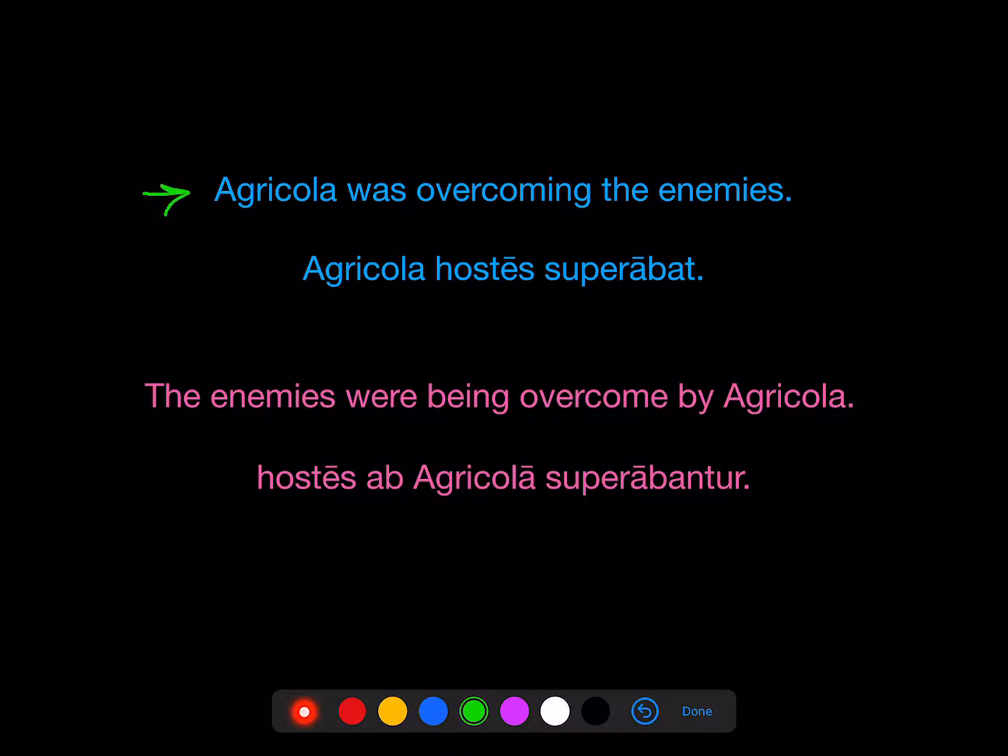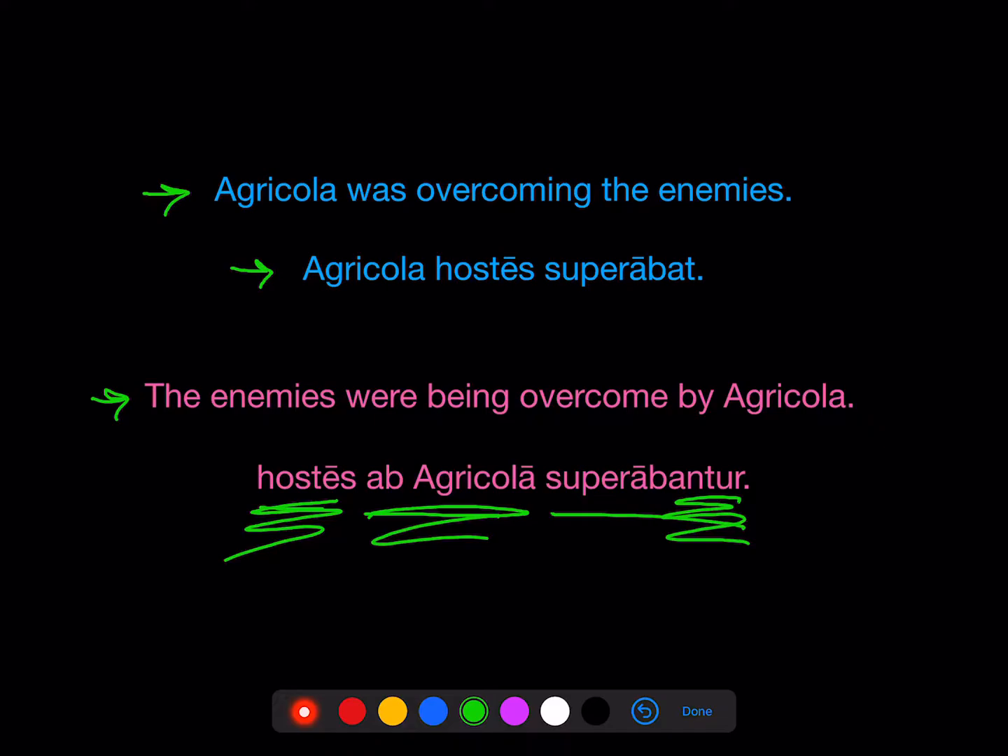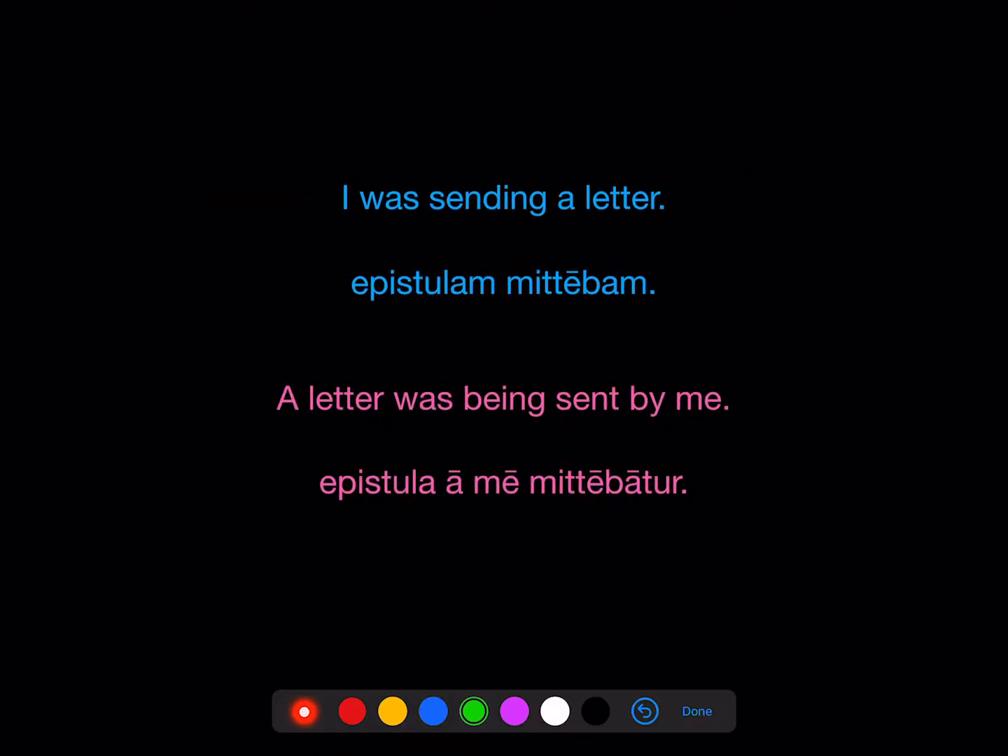So here's an active construction. Agricola was overcoming the enemies. Agricola hostes superabat. We can make that passive. The enemies were being overcome by Agricola. Hostes ab Agricola superabantur. Now the hostes are the subject, they're in the nominative case. We have our third person plural, imperfect indicative passive verb, and ab Agricola is our ablative of personal agent.